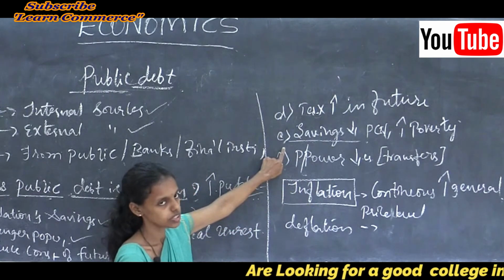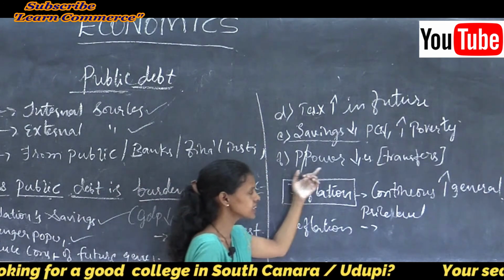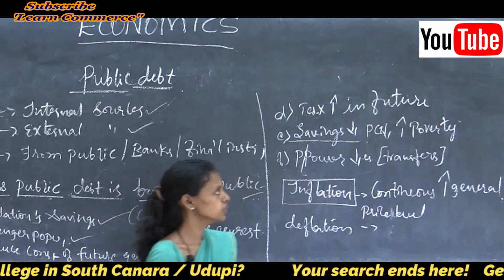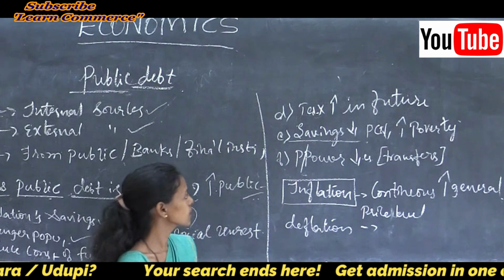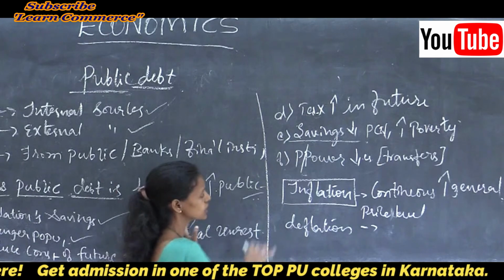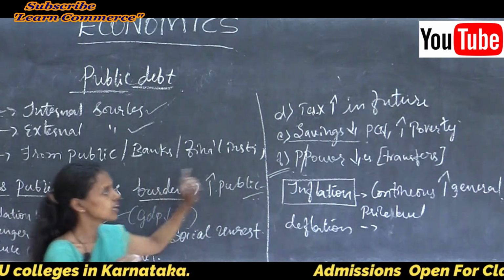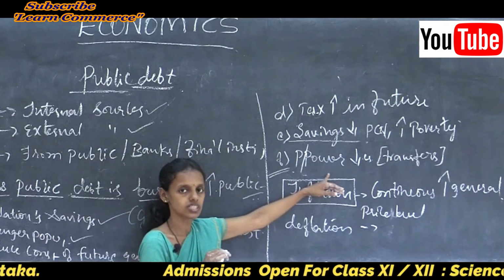Even though it is a powerful tool to control the money supply, it has a very bad impact on economic growth. And one more very serious problem is that our purchasing power decreases.